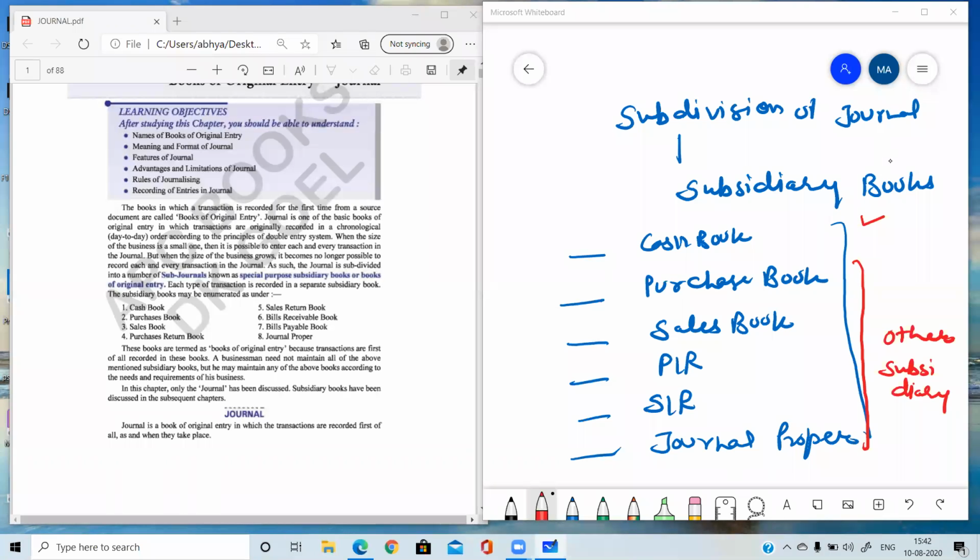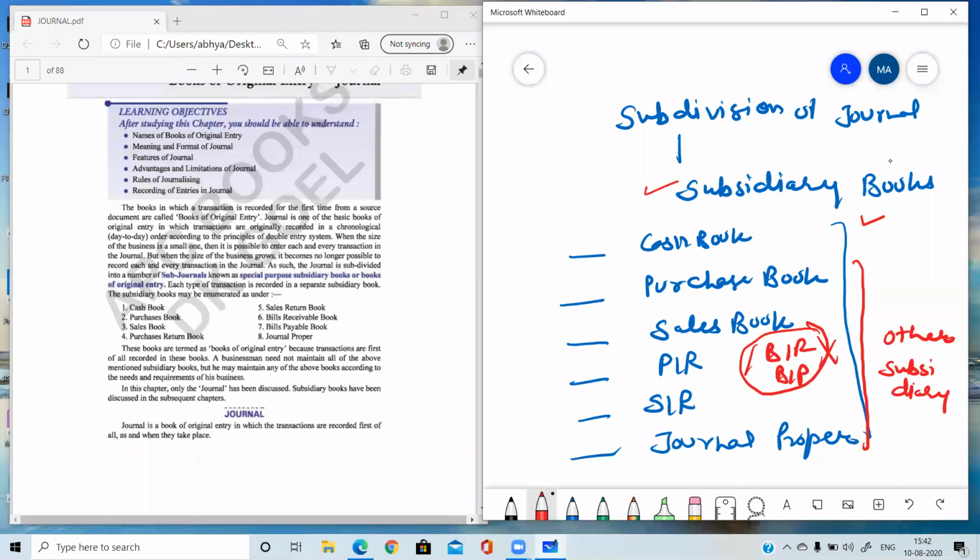Those books which we prepare after the subdivision of journal are known as subsidiary books. There are different types of subsidiary books: cash book, purchase book, sales book, purchase return book, sales return book, journal. Two more books are there, the BR book and BP book, but I have not told you here because they are not part of your course.